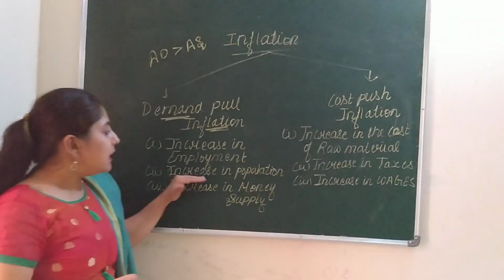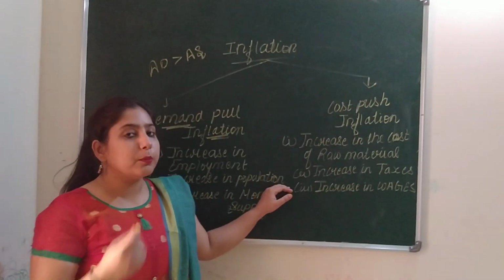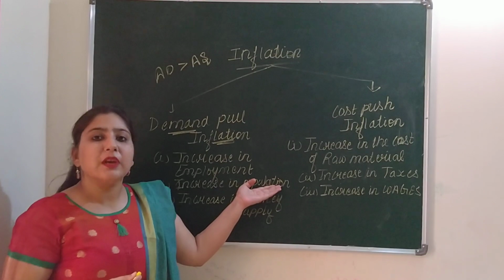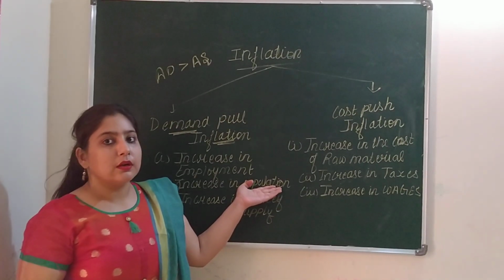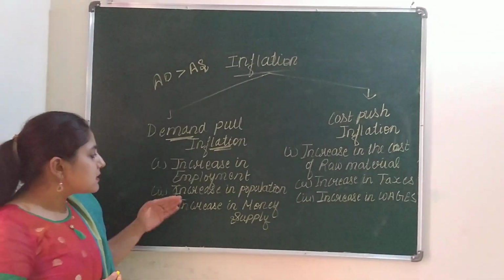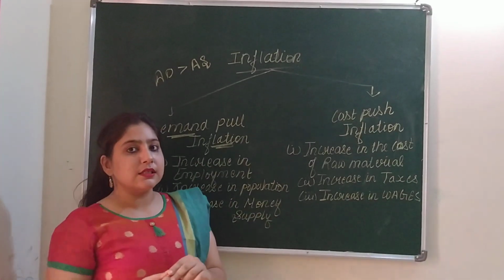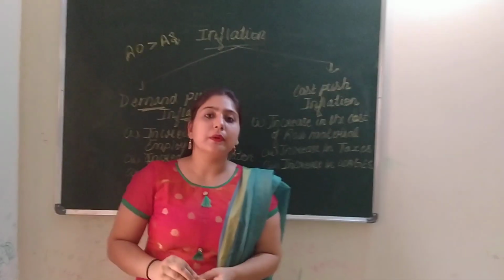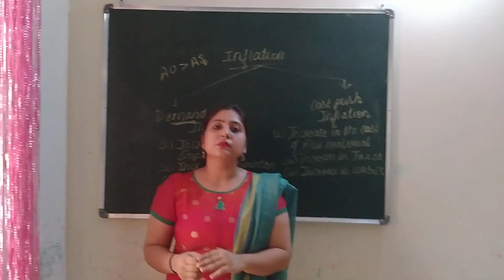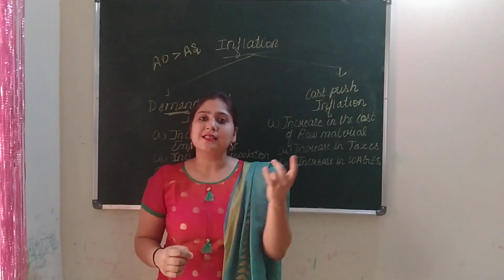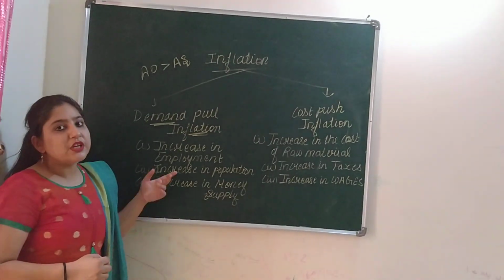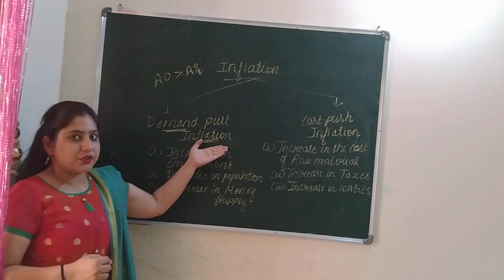Another aspect is increase in population. More population means more demand. When there is an increase in the population rate, it will lead to an increase in the demand for goods and services. Another aspect is increase in money supply. When there is more money in the economy, it will lead to more investment. Again, more investment means more income, and more income leads to excess demand. So here we have seen the various factors which affect demand pull inflation.